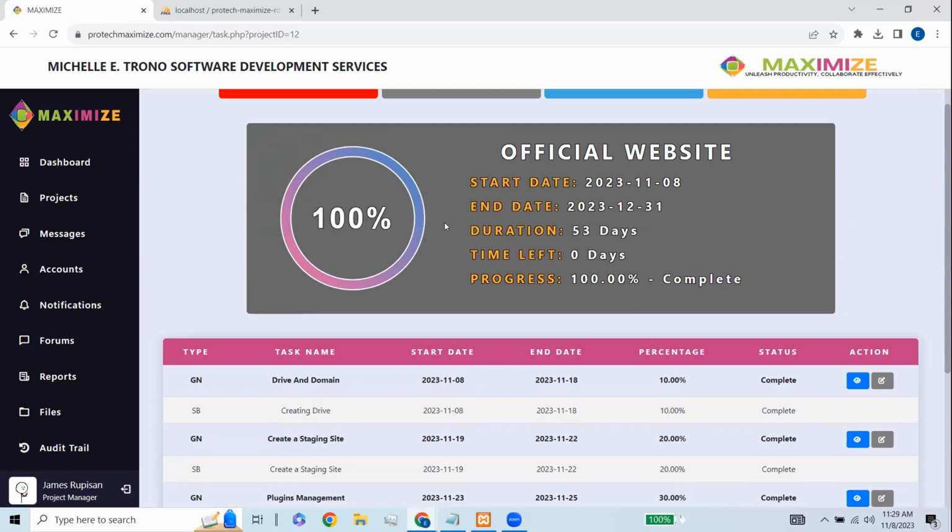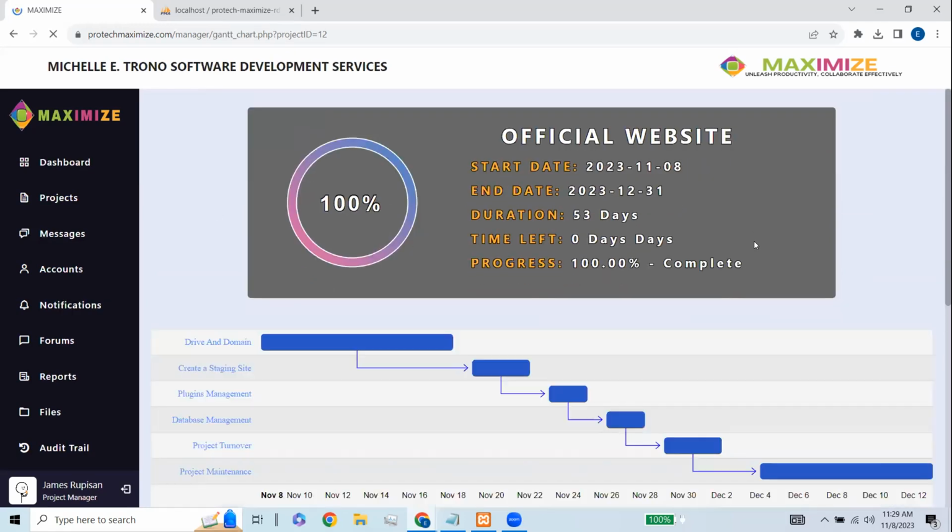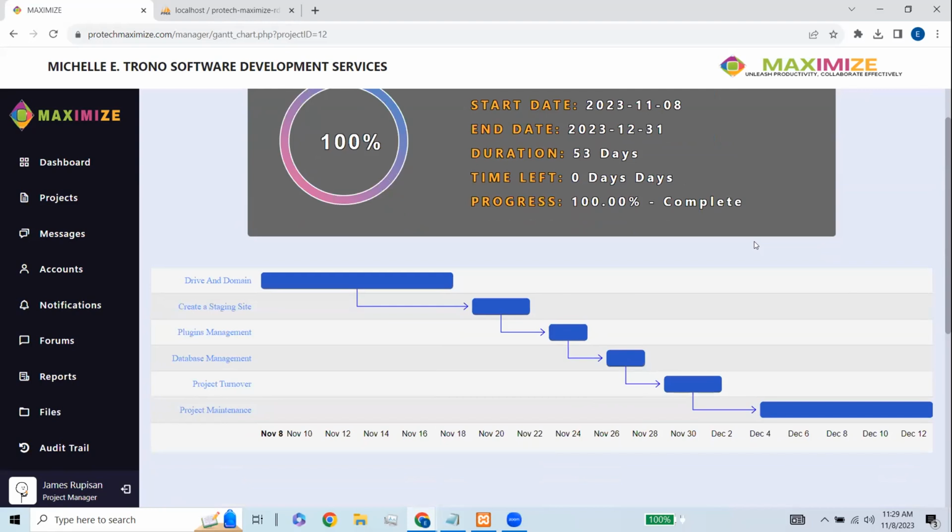If we try again to go to our Gantt chart, you will see a dark blue color for each of the general tasks, indicating that all of the general tasks are submitted and completed.